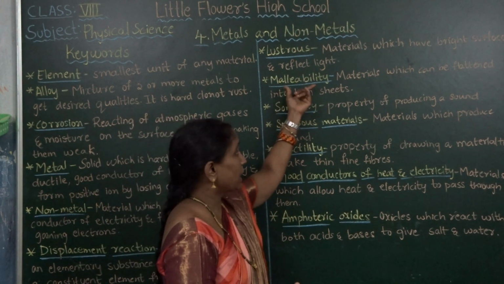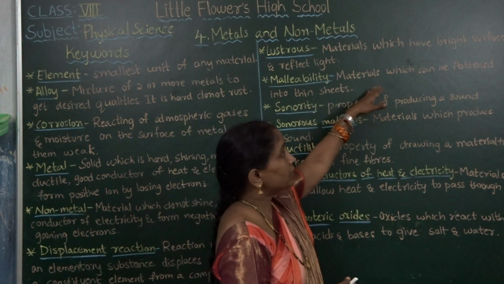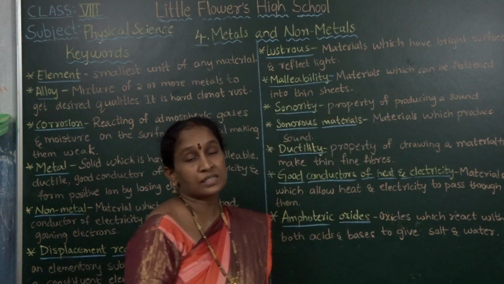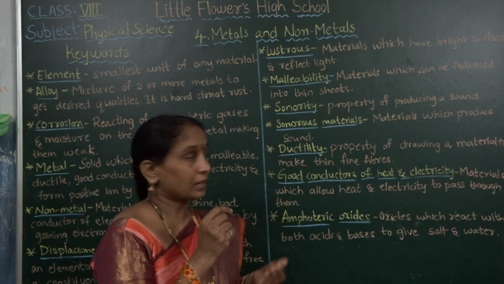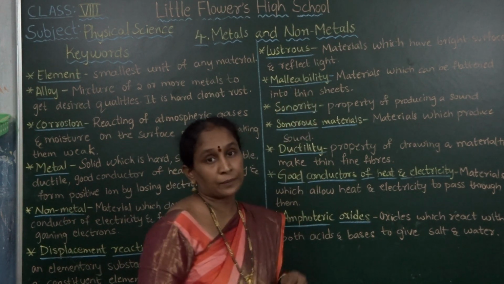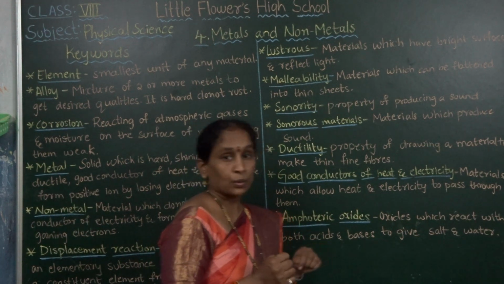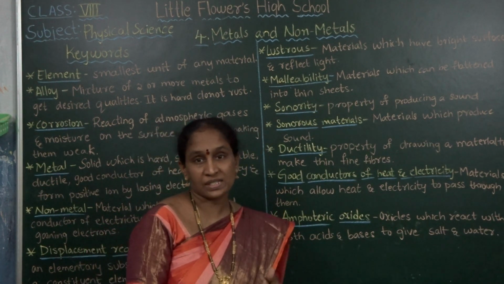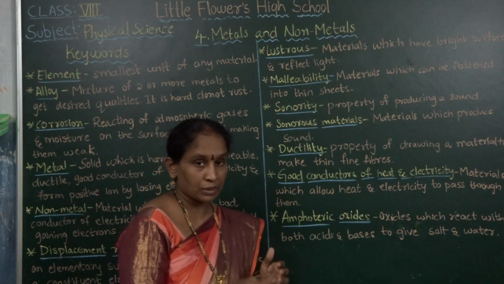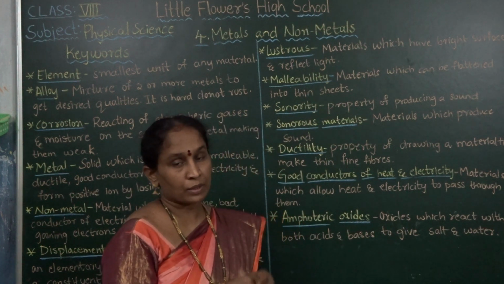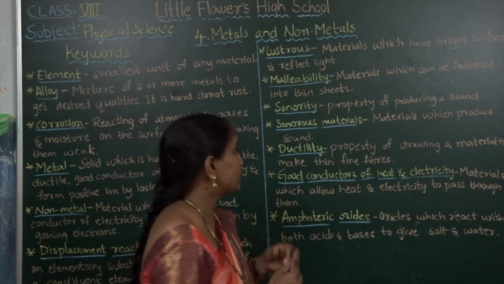Next one, malleability. What is the meaning of malleability? The materials which can be flattened into thin sheets. That property is known as malleability. Metals have more malleable property. With this malleable property, we can prepare iron sheets. Different furniture and materials are prepared in the house, such as beerwas and tables, by using metals.